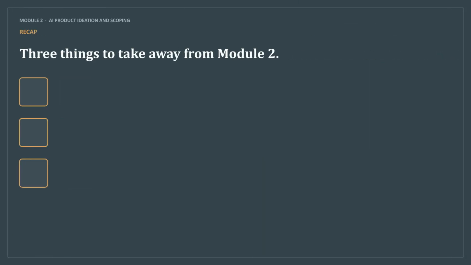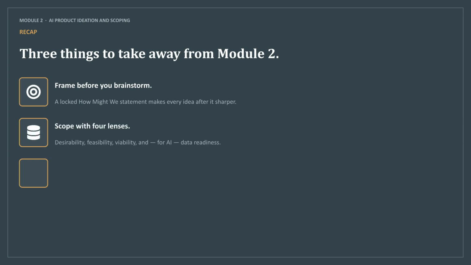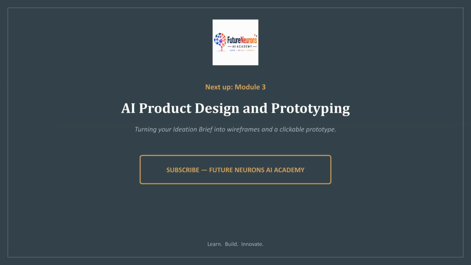In summary, remember these 3 keys from Module 2. Frame your problem before you start brainstorming. Scope using the 4 lenses, including data readiness, and treat your brief as an active chain of prompts. That completes our look at ideation and scoping.